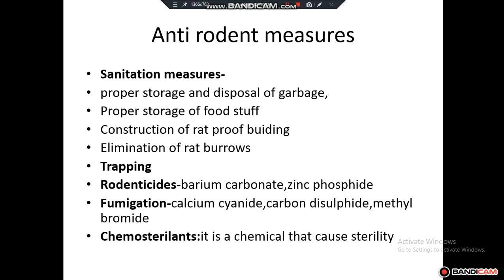Fumigation can be done, that is with calcium cyanide, carbon disulfide and methyl bromide, and these rodenticides are very poisonous to human beings also. So see that they are always kept away from children and away from common places. Fumigation can be done correctly with the following chemicals. Chemosterilant is a chemical that causes sterility, which is under research. We do not use much of these chemosterilants.